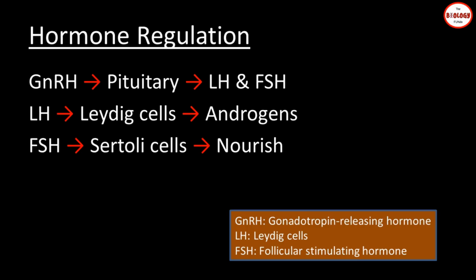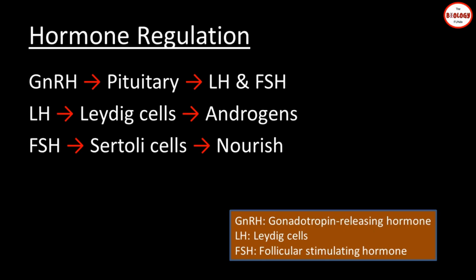The increased level of GnRH then acts at the anterior pituitary gland and stimulates secretion of two gonadotropins. The two gonadotropins are luteinizing hormone or LH and follicle stimulating hormone or FSH.